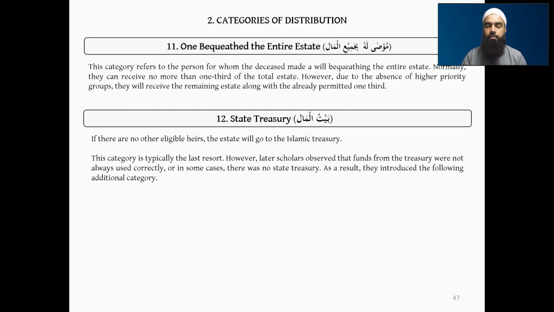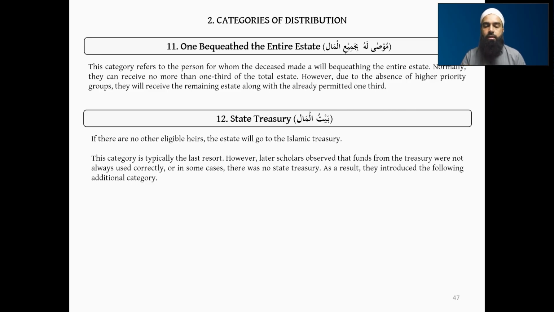However, later scholars observed that funds from the treasury were not always used correctly. Reason number one. And secondly, in some cases there was no state treasury because the Islamic states were no longer existent.